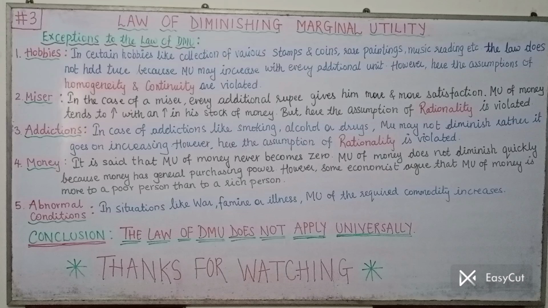So with all this, we have seen that though there are exceptions to the law of DMU, still they are not real exceptions. They can't be held as real exceptions because in many cases, some assumption or the other is being violated. According to Dr. Alfred Marshall, the law of DMU will work only if we follow the assumptions. Since here the assumptions are being violated, the law of DMU cannot be expected to work. So though they are exceptions, they are not the real ones. We will also mention the conclusion under this answer that the law of DMU does not apply universally. I have written it in bold letters. I hope you got these exceptions.